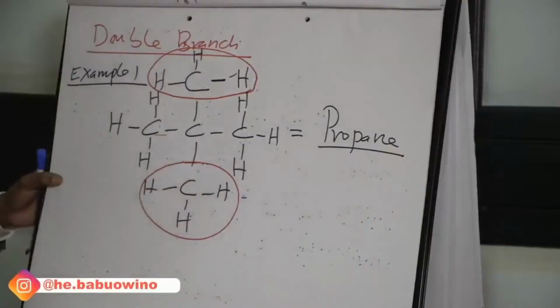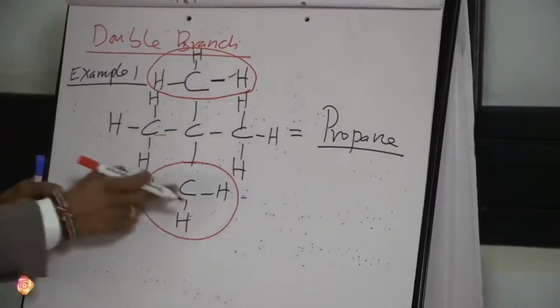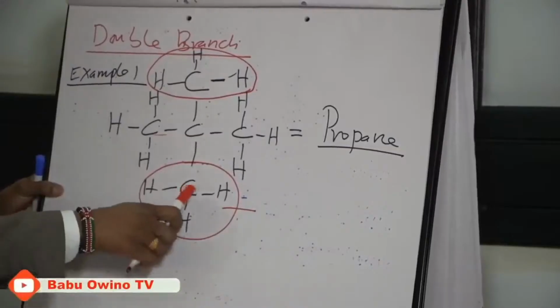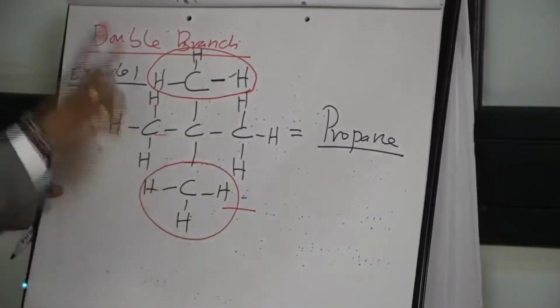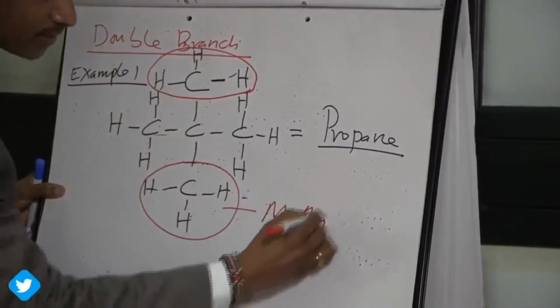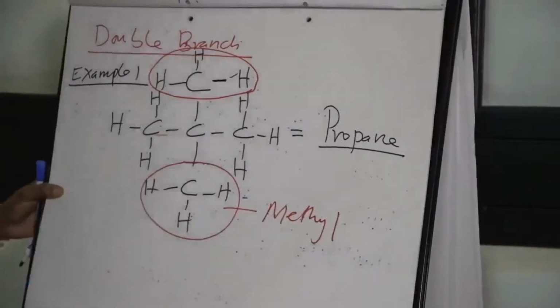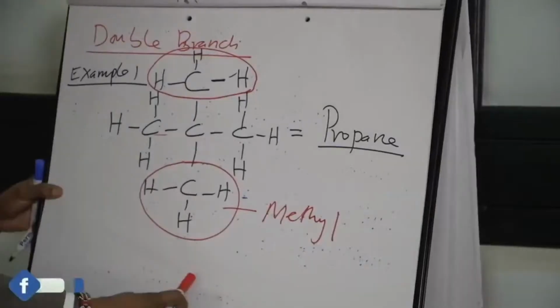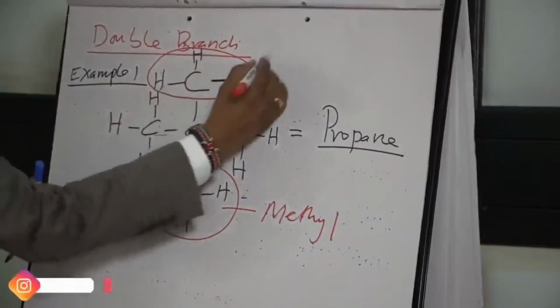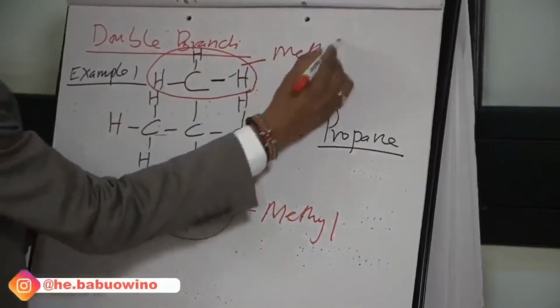Deal with them independently, individually. When we start with this, 1 carbon atom, 3 hydrogen atoms, 1 hydrogen atom less, methyl group. Remember, methyl group. If there were 2 carbons, ethyl group, but now here is a methyl group. Same to this, it is also a methyl group.